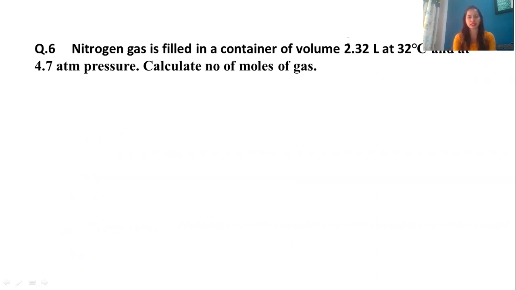I'll just revise at the end. Whenever you are solving, if the value of R is 0.0821, your volume should always be in liter or dm cube, both of them are the same, and my pressure should always be in atm.